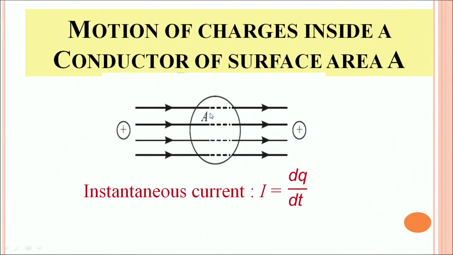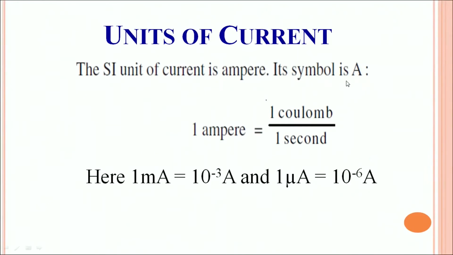If this rate of flow of charge changes with time, then we can talk about instantaneous current. Instantaneous means at that particular instant of time. So, instantaneous current I would be defined as dq by dt. How do we measure current? The SI unit of current is ampere. It is denoted by capital A.